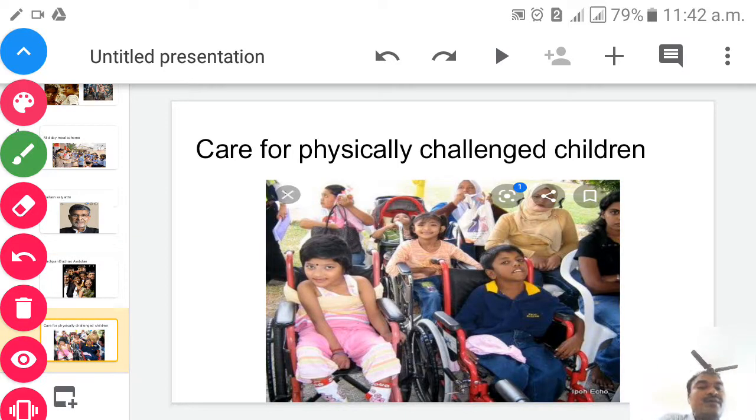Yes. So now we are in the conclusion part of the chapter, children. Care for physically challenged children here. What is this? Care for physically challenged children. Now we will see what we can do for them. Let us all join hands to improve the destiny of the physically challenged and the underprivileged children. We must help to improve their lives to build a stronger and equal society. It is our responsibility to bring a smile on their faces.